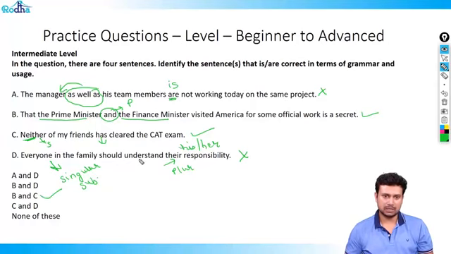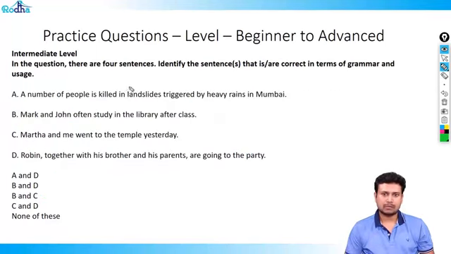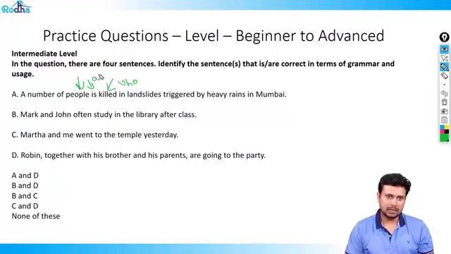I hope you understood this. Please revisit this option while you're revising. Let's go to the next question. A number of people is killed. So again, I ask, who is killed? People. So instead of is, it will be are, because people are plural.